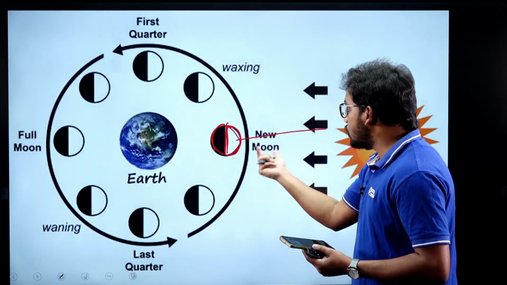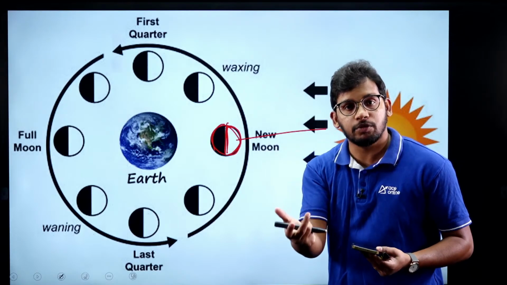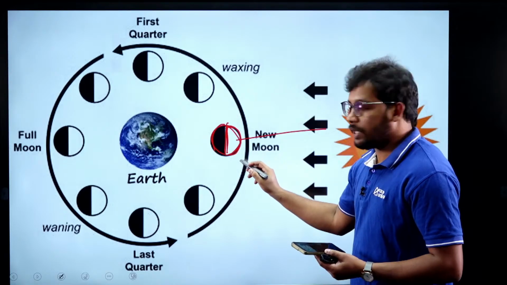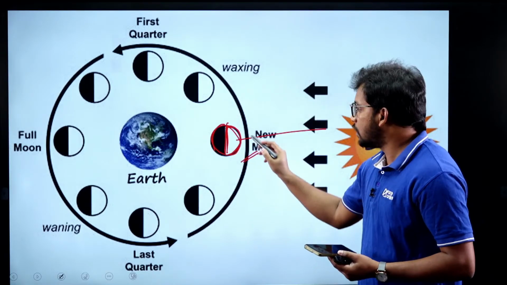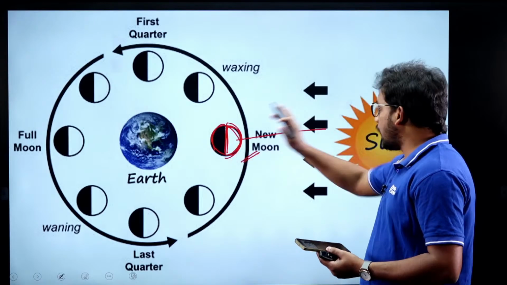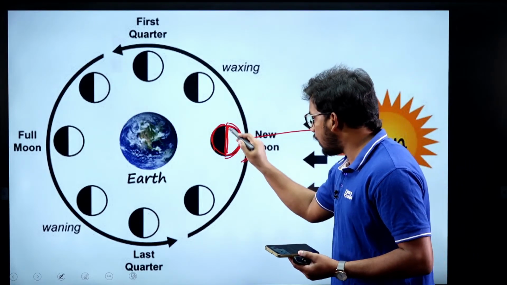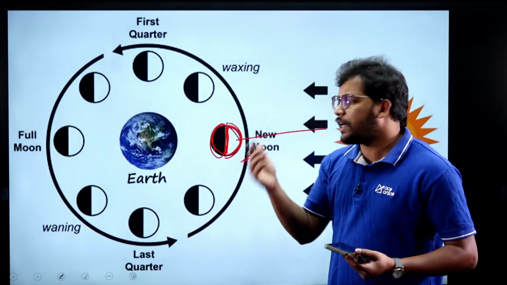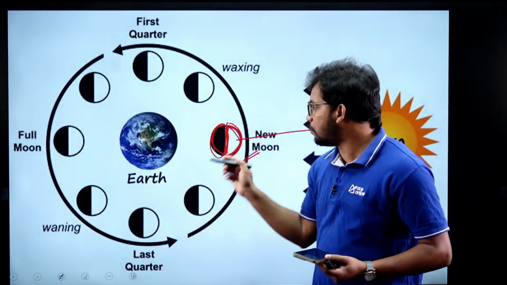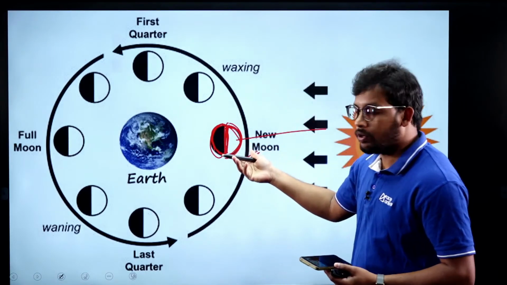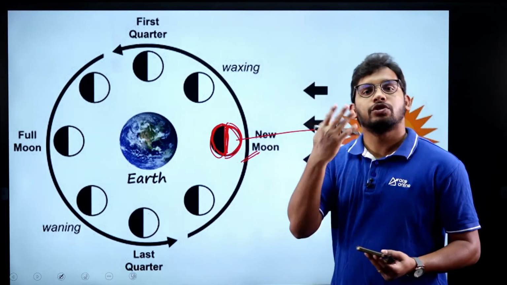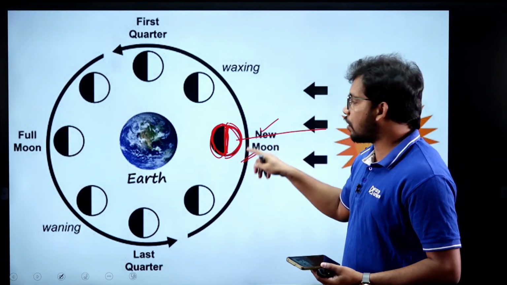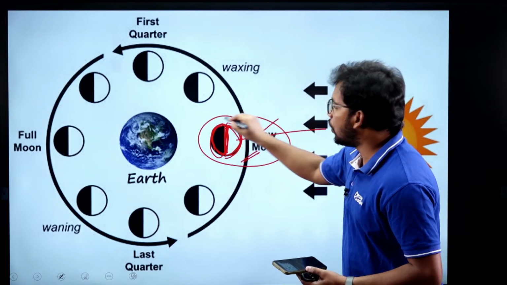So on this new moon day, many times you might have observed this, listen to this word, new moon and full moon. New moon means it is during the solar eclipse, when the half of the moon which is facing the sun will have light and we will see dark. We will not see any moon that day, right? Complete darkness is observed even in the night. We cannot see the moon because this half side of the moon is not receiving any of the sunlight. So this is a new moon. The solar eclipse happens when there is a new moon.